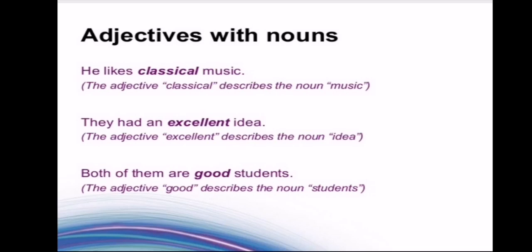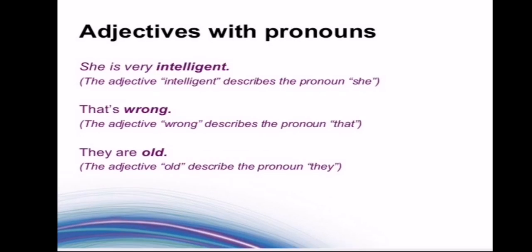They had an excellent idea. Now, idea is the noun in the sentence and excellent is the word which is giving more information about the noun idea. Both of them are good students. Students is the noun in the sentence and good is giving more information about the students, so it is an adjective in this sentence. Now, adjectives with pronouns mean in the sentence there is a pronoun and there is another word which is an adjective giving more information about the pronoun.